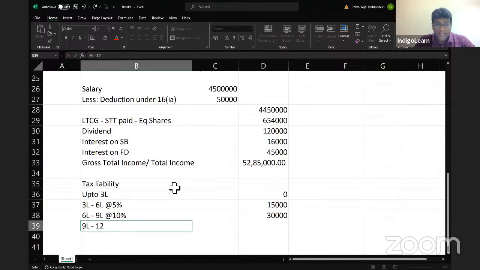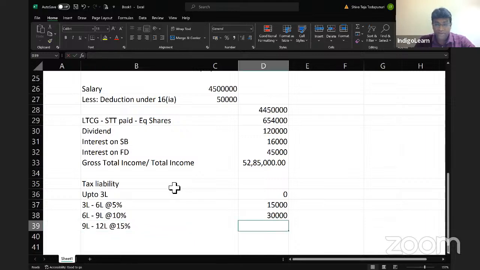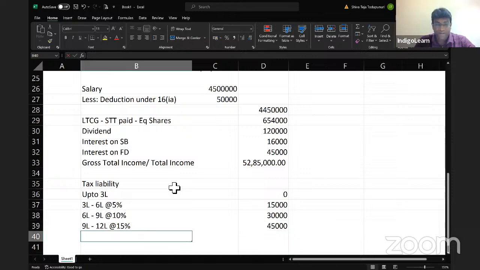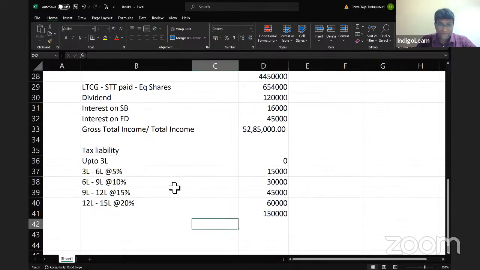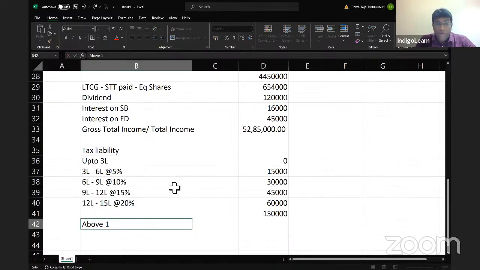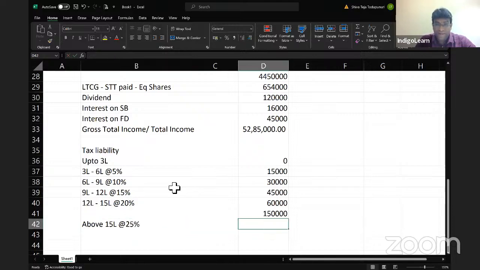9 lakh to 12 lakh at the rate of 15%, which comes to 3 lakh into 15%, which comes to 45,000. 12 lakh to 15 lakh at the rate of 20%, which comes to 60,000. So up to this point, there is a tax of 1,50,000. And now, above 15 lakhs at the rate of 25%, which will be